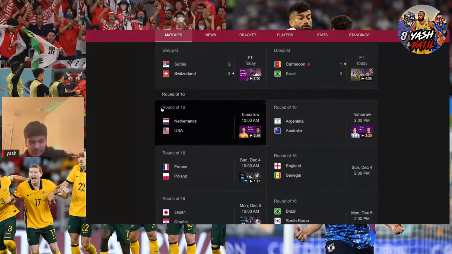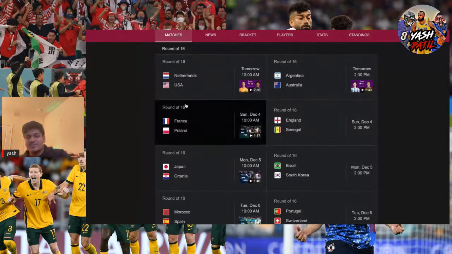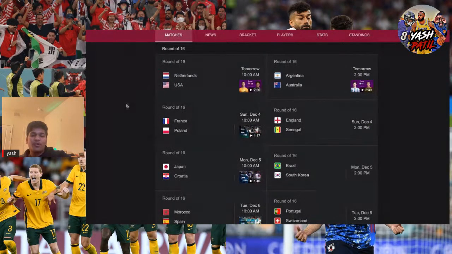Okay, and then France versus Poland. I think France. This should be a good one. This could be more entertaining than people think because France are obviously the favorites here. But then I think Poland can definitely give them a competition here. I could definitely see Poland winning, but I say France wins.